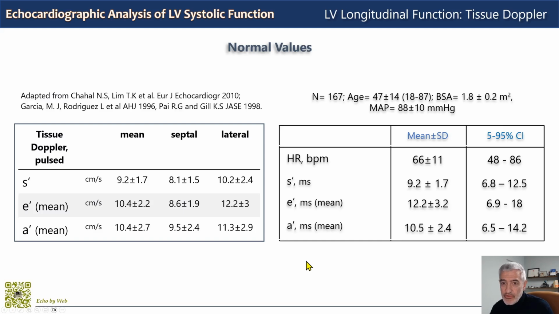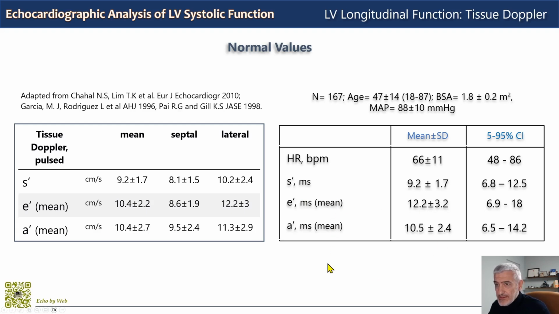And here are the normal values for pulsed tissue Doppler systolic and diastolic peak velocities. On the left from the literature, where you see the references, and on the right from my former Italian echo lab: systolic, early diastolic, and late diastolic.